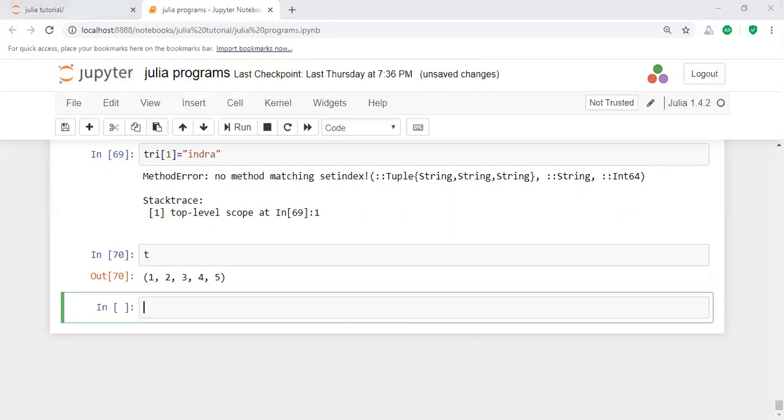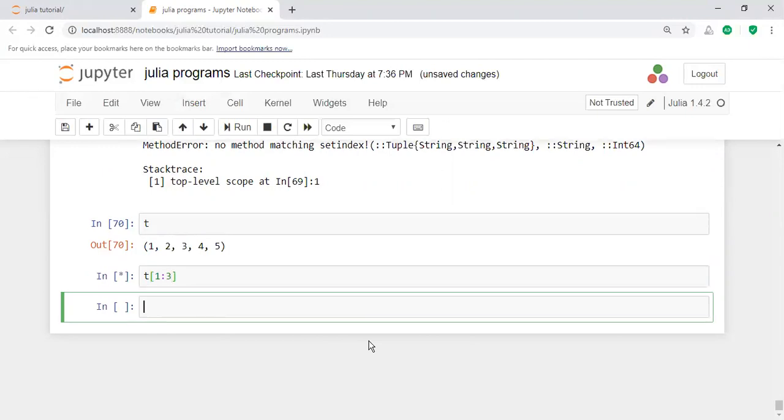For that purpose, we use range values. For example, I want to access the elements from 1 to 3, t of 1 colon 3. That means it displays the output like this.